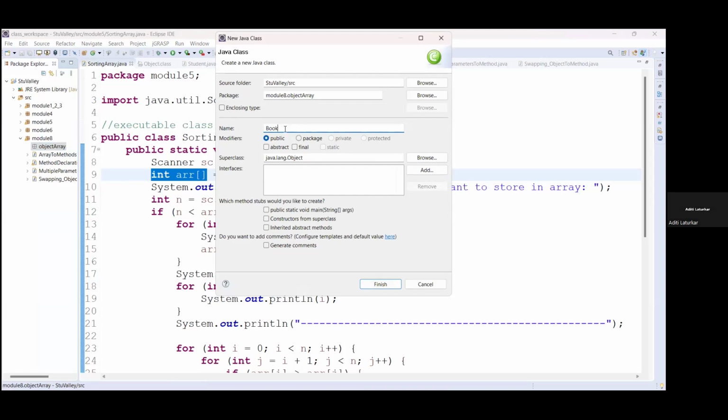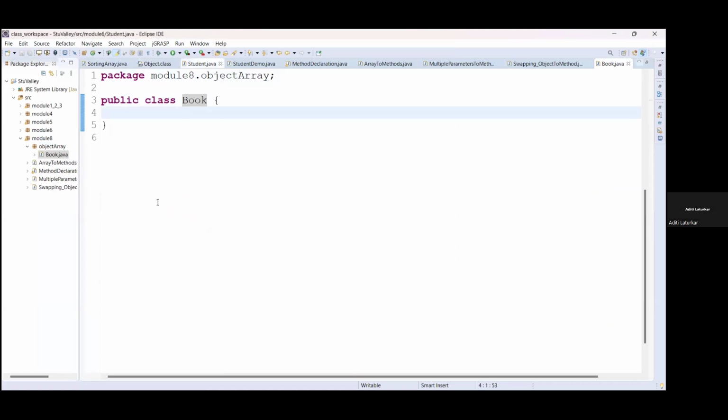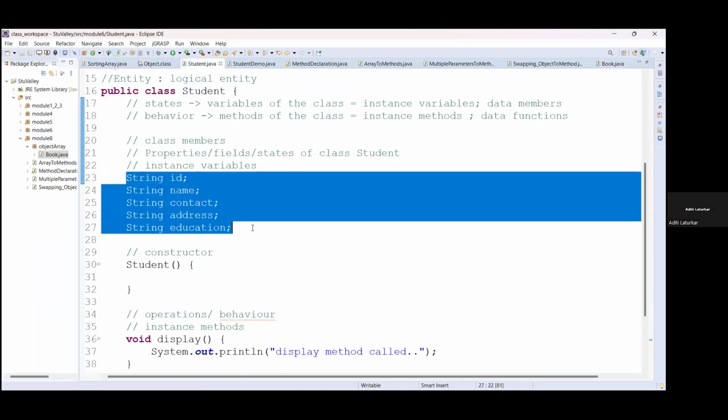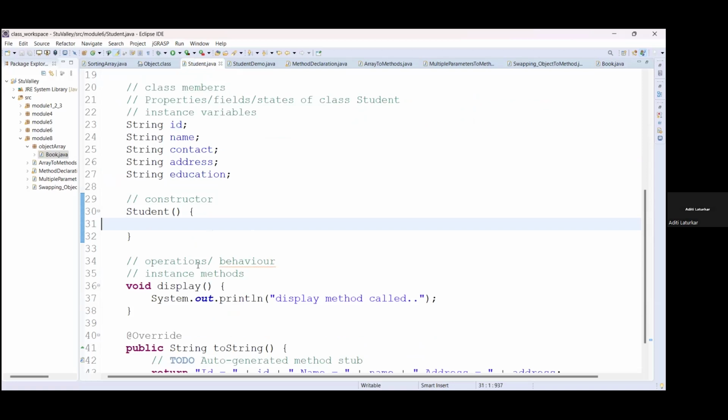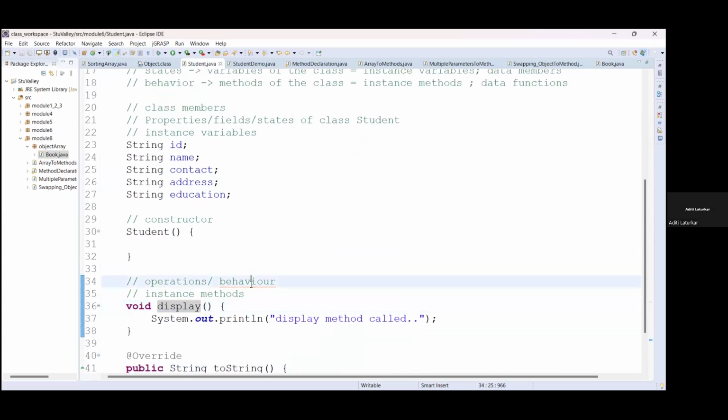So here we will create the book class. This is kind of a mini project, you can say. We are going to create the object array of all the books; the data will get stored into this book class. This book class, like the student class, will have some variables, constructors, a toString method and its own instance methods, behavior also, right?